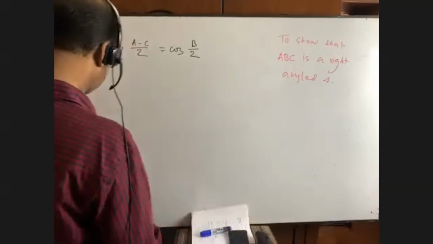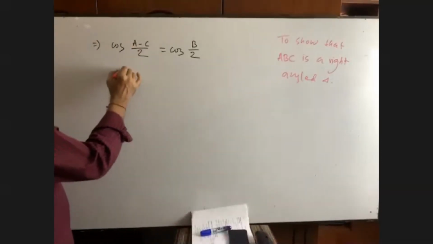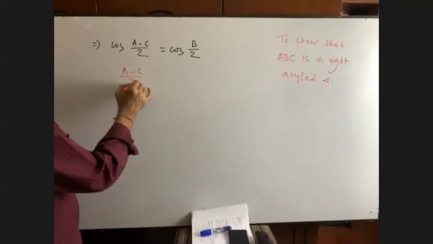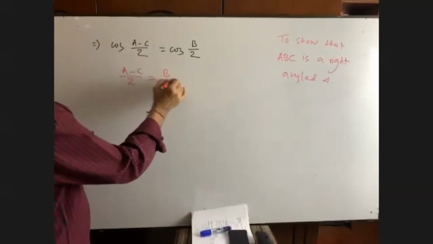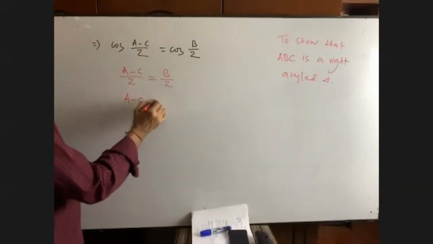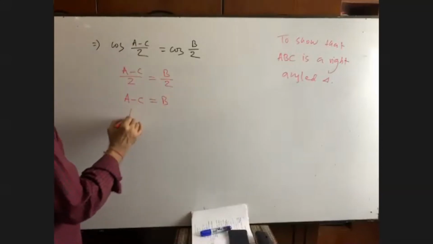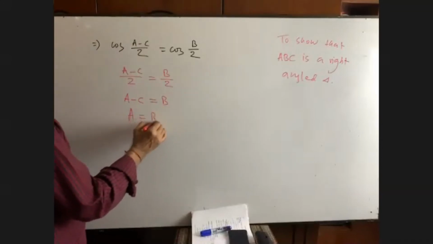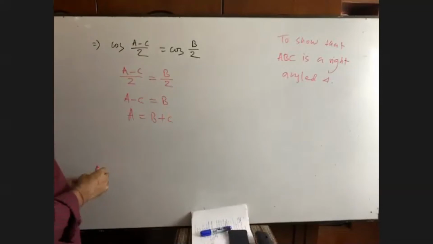Now we can write here A minus C by 2 is equal to B by 2. We can write A minus C equals to B. We can write A equals to B plus C.